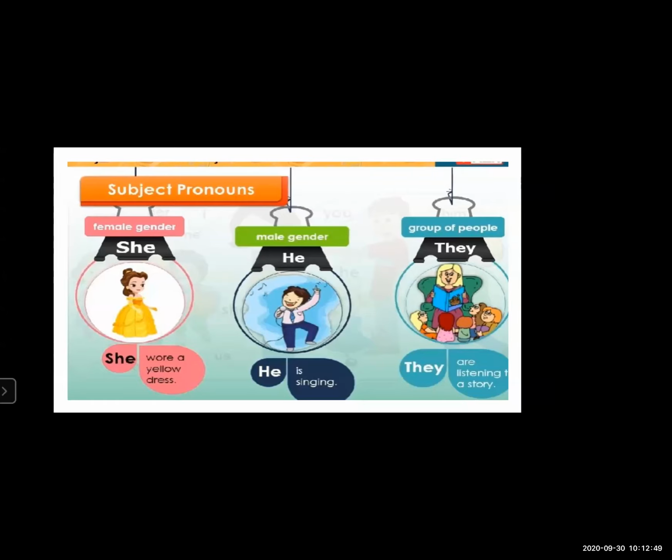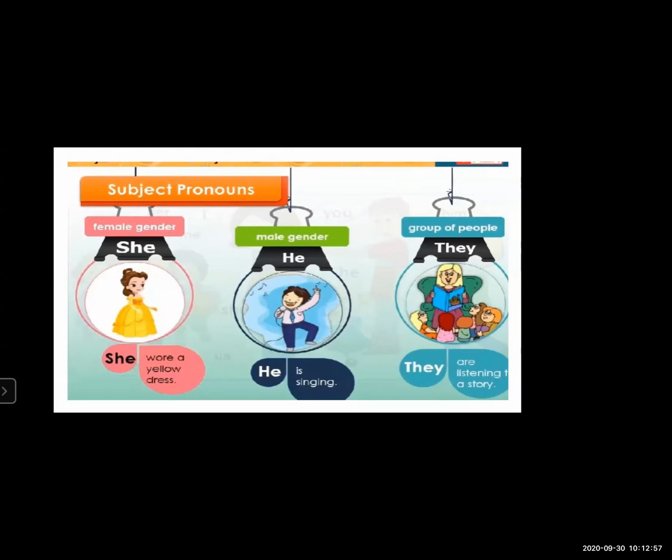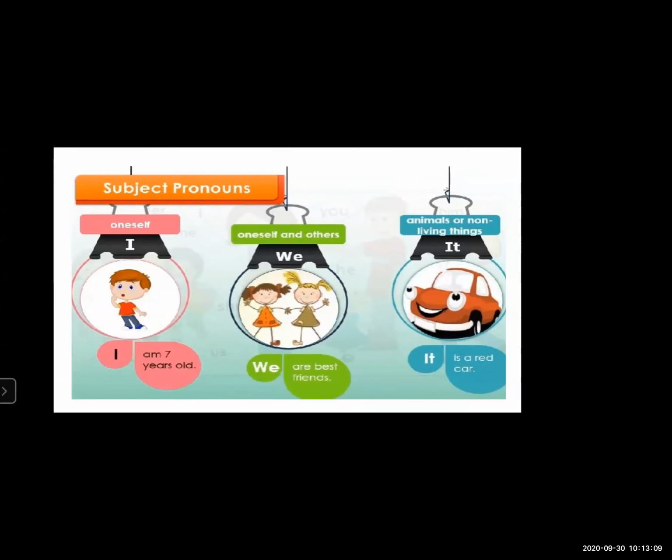This is all about the subject pronoun. The very first ones were I, we, it, she, he, they. So these all are subject pronouns. For female, we use she. For male, we use he. And a group of people is represented by using they.